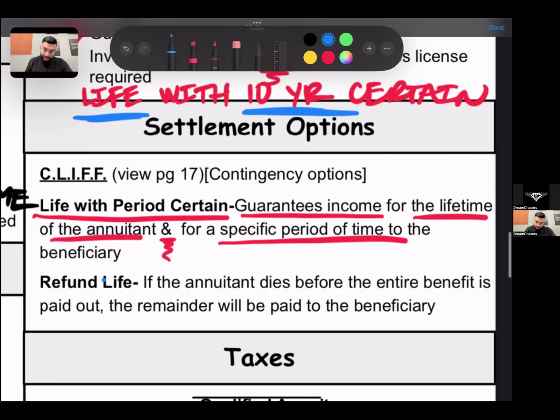And then the last one on here, refund life. With refund life, if the annuitant dies before the entire benefit is paid out, the remainder will be paid out to the beneficiary. So just think, if not all the money that the annuitant put in has been paid out, they're going to refund that money back to the beneficiary.